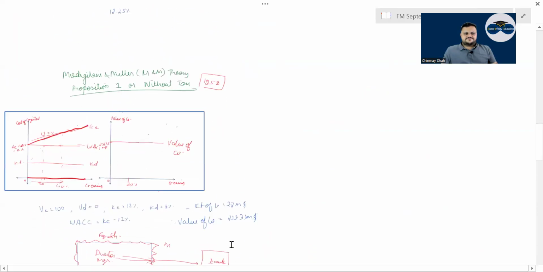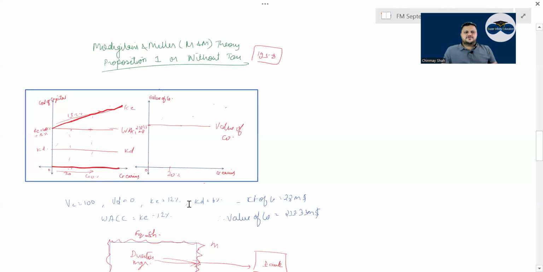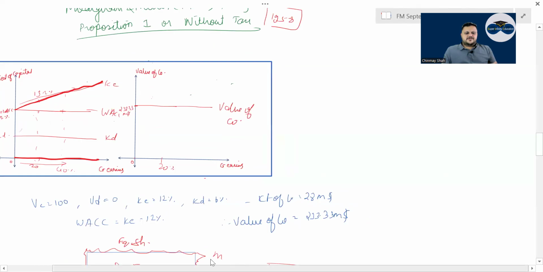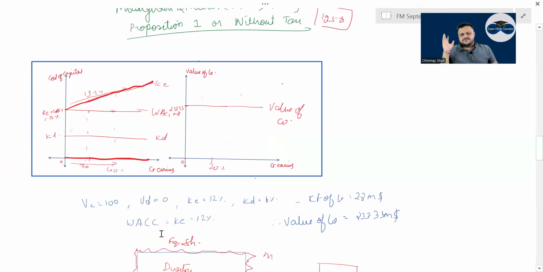Then coming to Modigliani and Miller theory, proposition 1 or without tax, correct? What is it all about? Have a look. Just as your gearing increases, the KE will go up and WACC will remain constant, value of company will remain constant, right? You take debt, you take equity, whatever you want to do, it is completely useless, because WACC is not going to fall, WACC is not going to rise. But KE goes up in line with gearing. Gearing increases, KE increases.